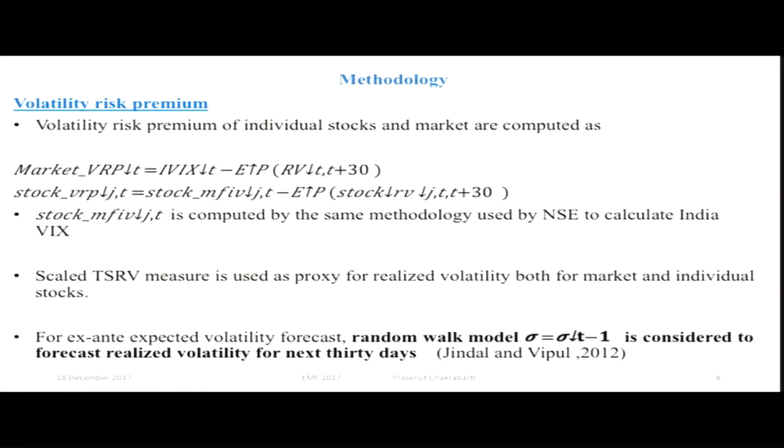So coming to the methodology, I measure the market VRP as the difference between the model-free implied volatility minus the expected value of the realized volatility. For the model-free implied volatility of the market, I have just taken the India VIX level as a measure.